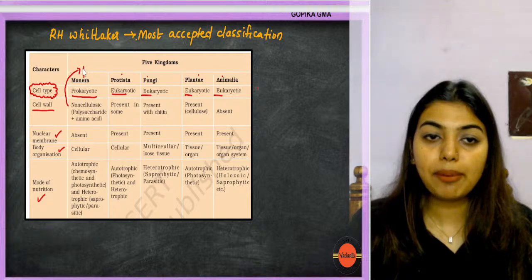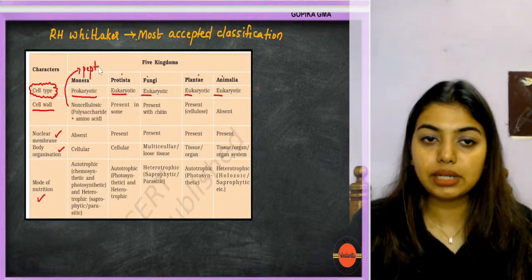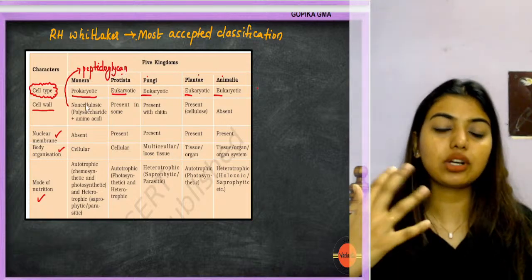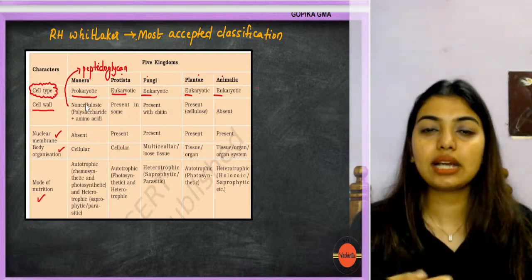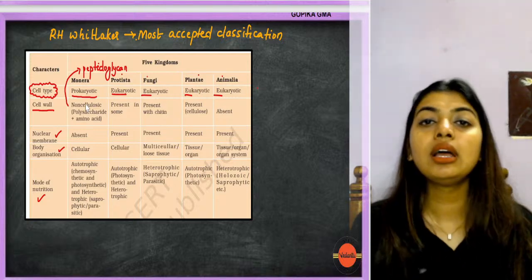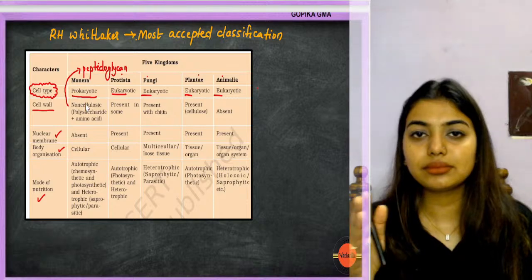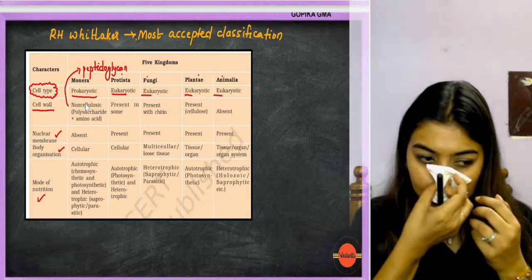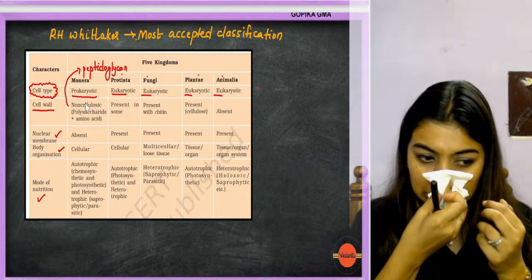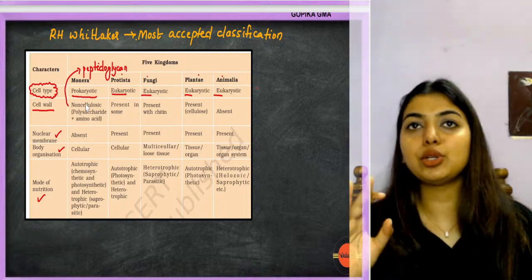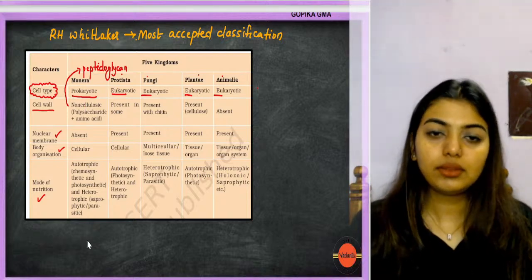Now, cell wall in Monera was non-cellulosic polysaccharide plus amino acid complex, or you can also call it peptidoglycan. Or if you're confused and cannot remember polysaccharide plus amino acid, then you can remember the word amino sugars. Clear? Fine.